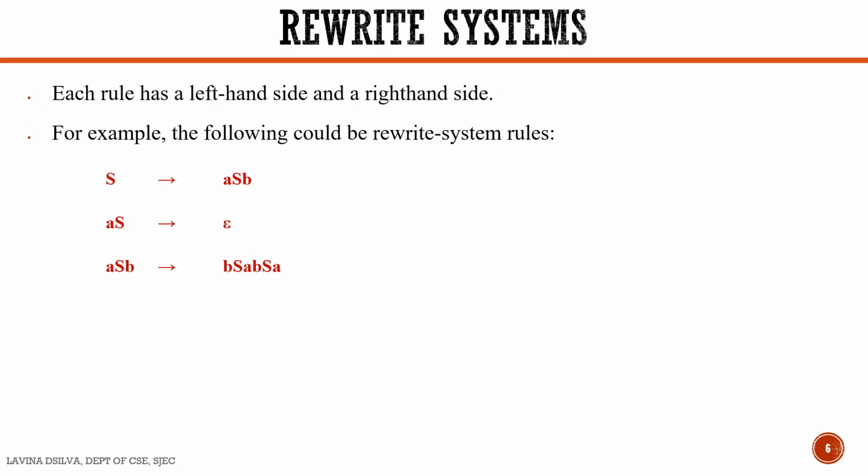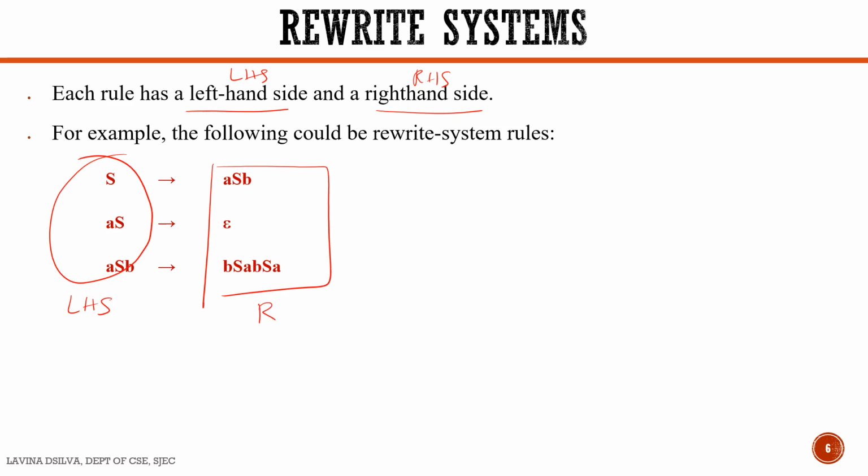Each rule in a rewrite system has a left hand side and a right hand side. We call them LHS and RHS. In this slide you can see examples of some rewrite system rules. This part is the left hand side and this section here is the right hand side of the rule. We read it out as S tends to aB, aS tends to e, or ASB tends to BSA, etc.